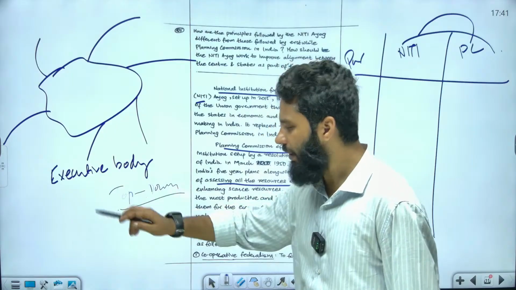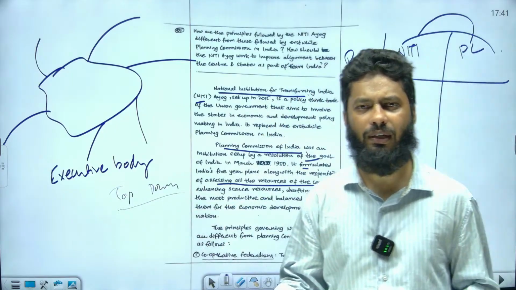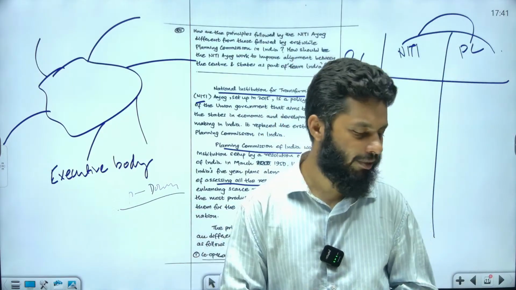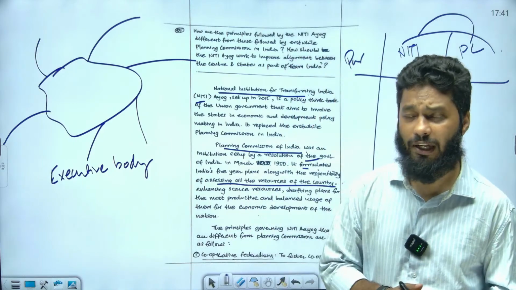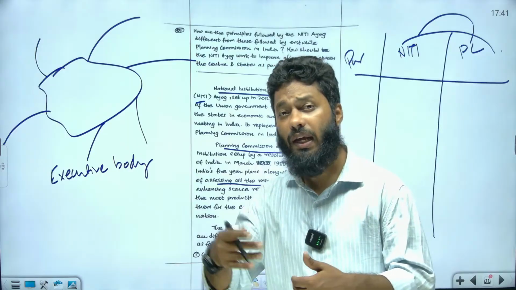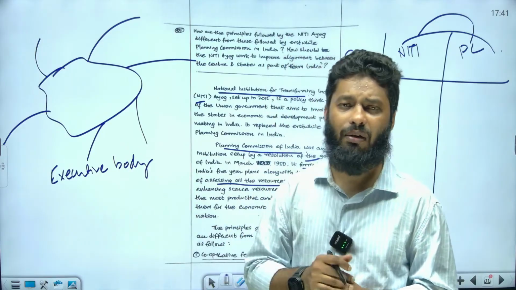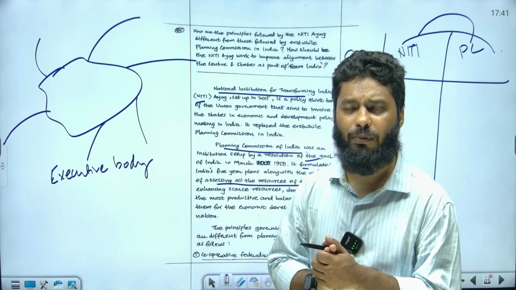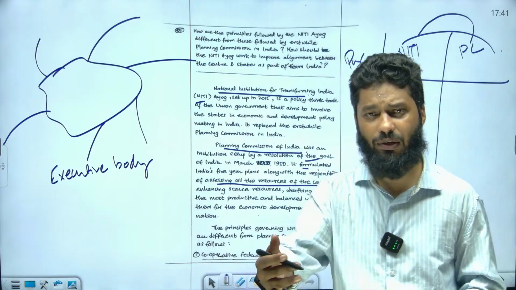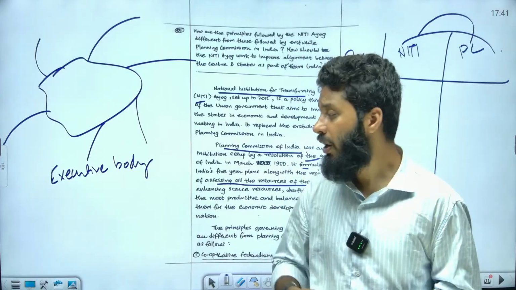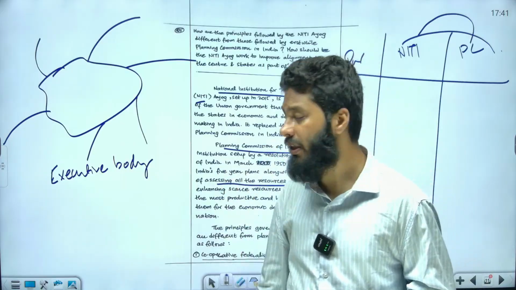The Central Planning Commission will plan for the entire country, and on the basis of this plan, the allocation of resources will take place. For example, what are the central problems of an economy? What to produce, how to produce, and for whom to produce. So all these decisions, resource allocation and distribution, will be planned by the Planning Commission in this particular case.